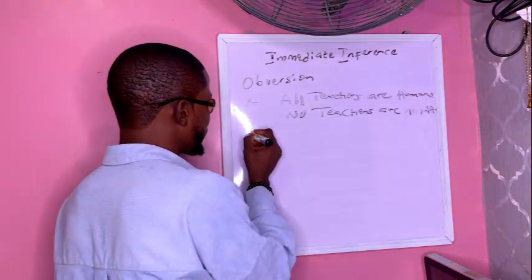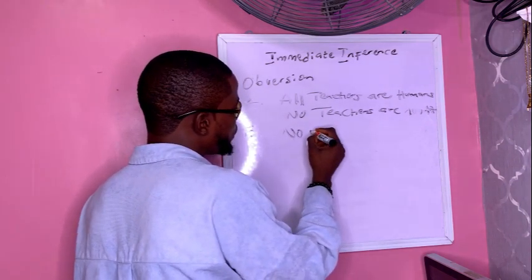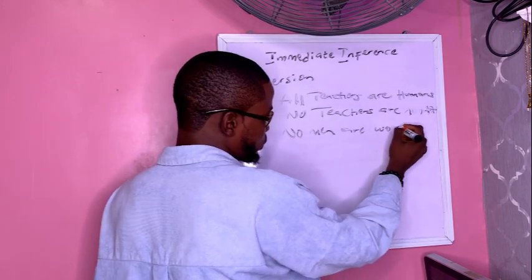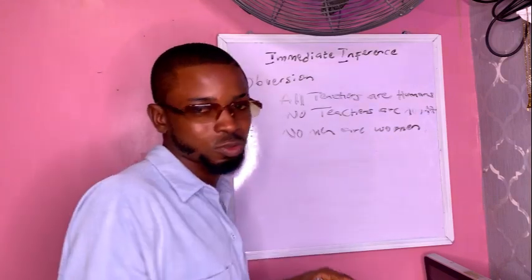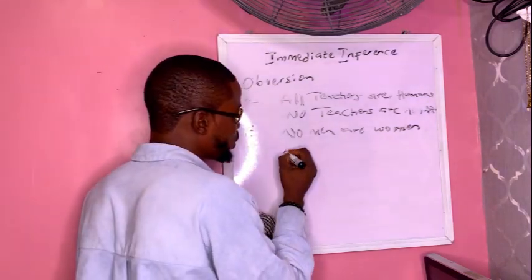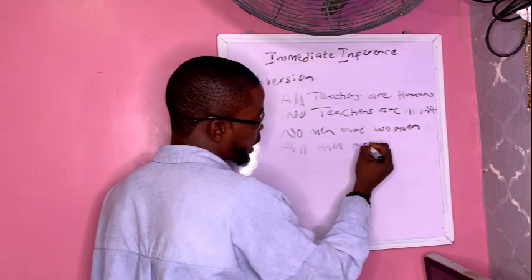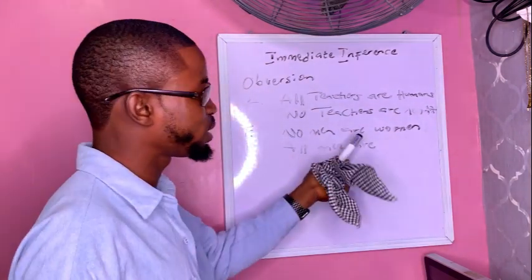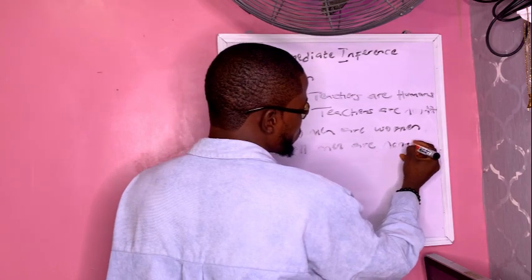Then E proposition. No men are women. Don't forget, we are changing the quality from universal negative now to universal affirmative. And a universal affirmative proposition begins with all. All men are. Then it says replace the predicate with its complement. So it's going to be non-women.